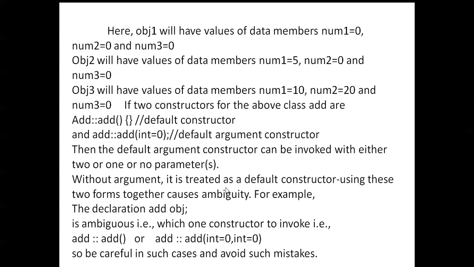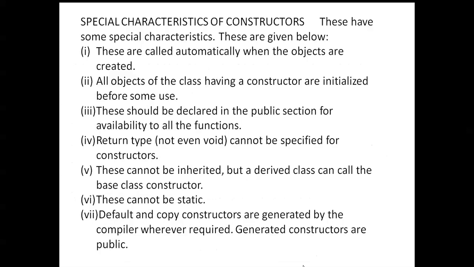Without arguments, it is treated as a default constructor. Using these two forms together causes ambiguity. For example, the declaration "add object" is there. Be careful with such cases and avoid this type of ambiguity.